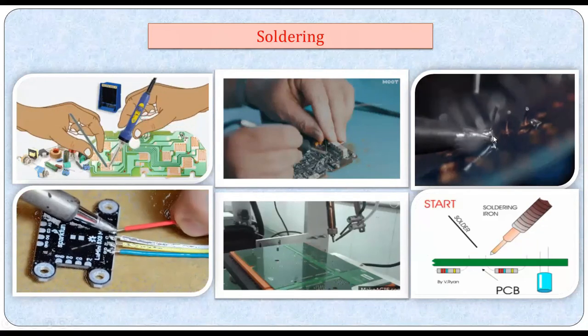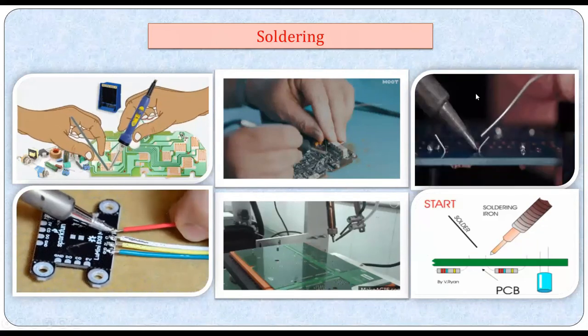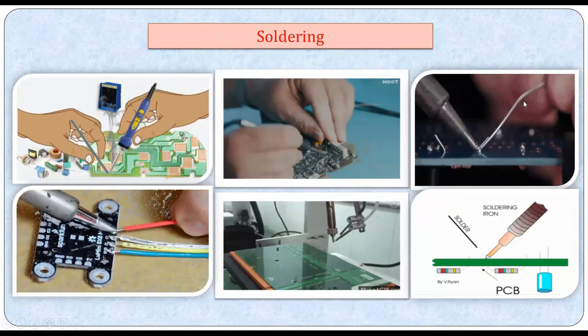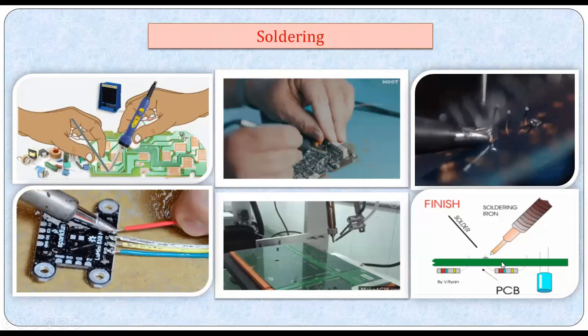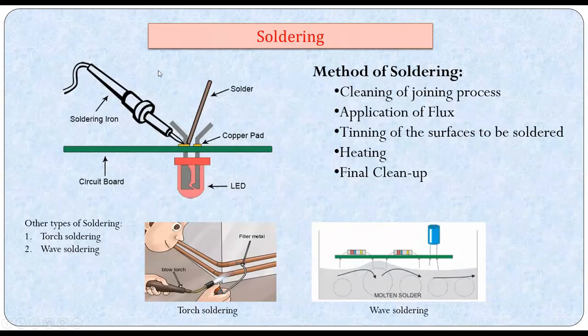You can see here the soldering wire. This consists of a lead and tin alloy. And this is a typical schematic representation of soldering. You can see here again there is a soldering iron, there is a copper tip, and this is what we call the solder. The solder is an alloy of lead and tin. So here is the copper pad.